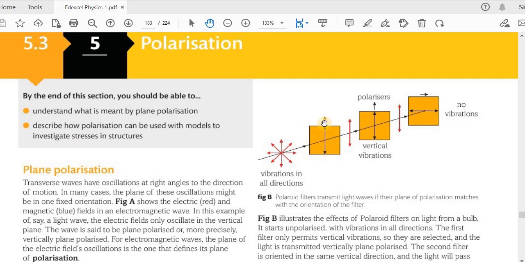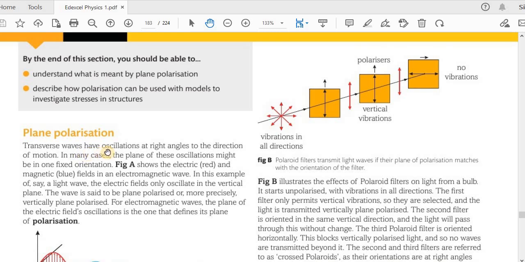So here the orientation is in the vertical direction. Actually, this is not an arrow, this is referring to the oscillation. Okay, so it will only allow oscillations in the vertical direction, and that also in the vertical plane only.